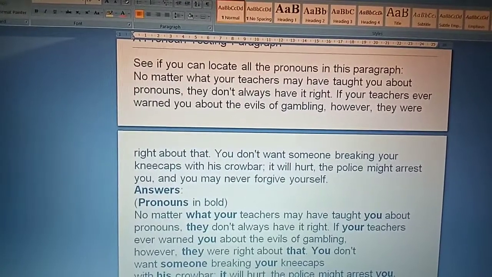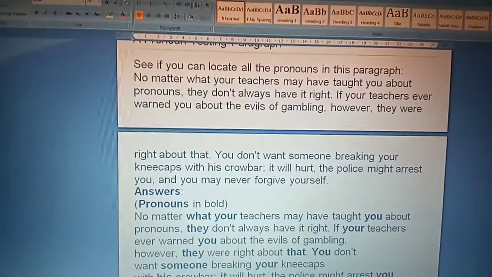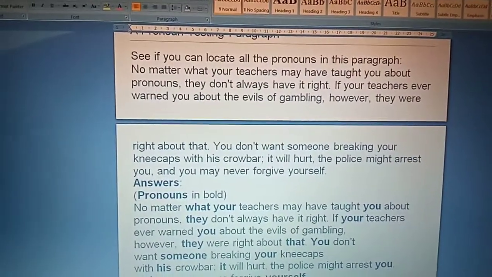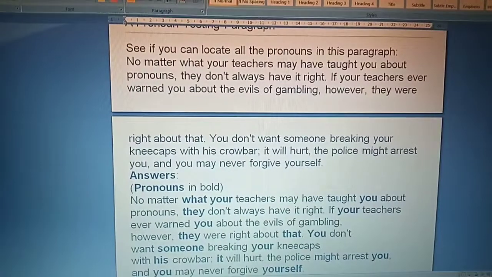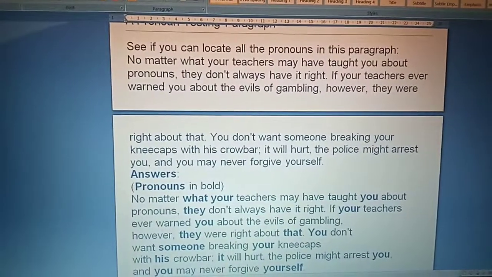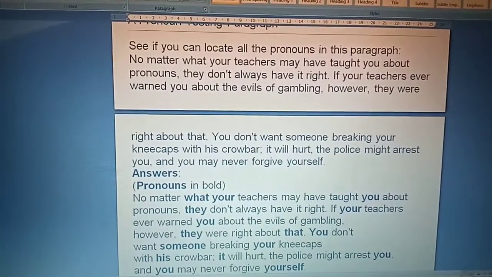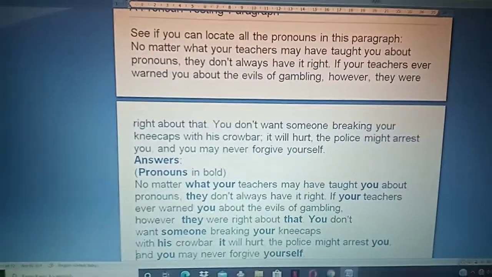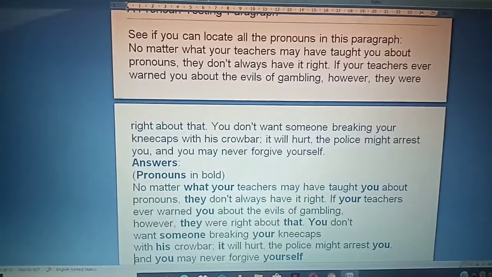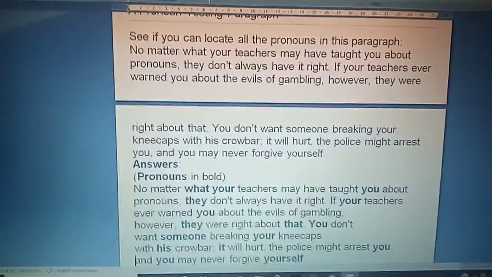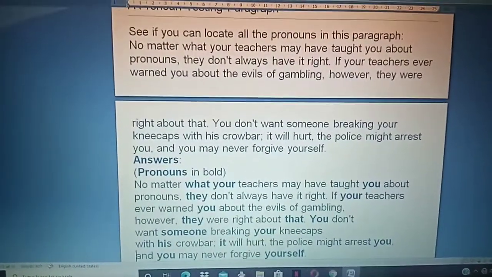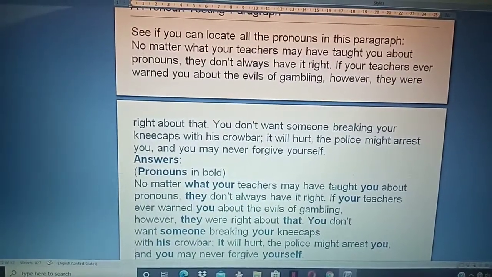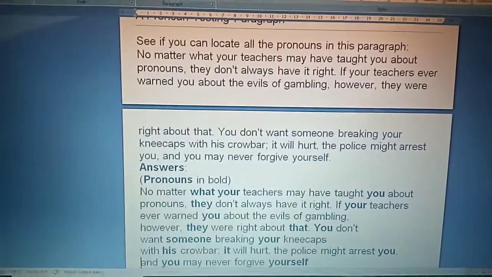If your teachers ever warned you about the evils of gambling, however, they were right about that. You don't want someone breaking your kneecaps with his crowbar. It will hurt. The police might arrest you and you may never forgive yourself. So, all the pronouns are written in bold letters.